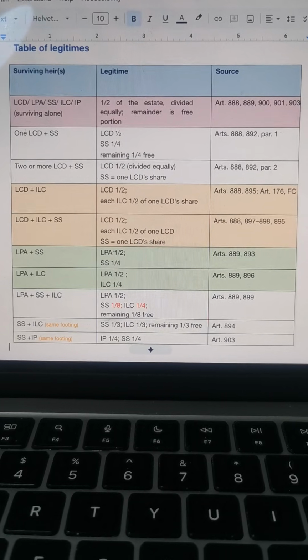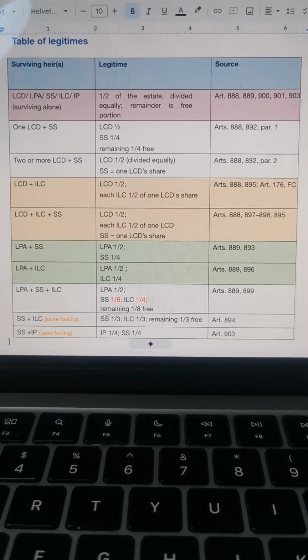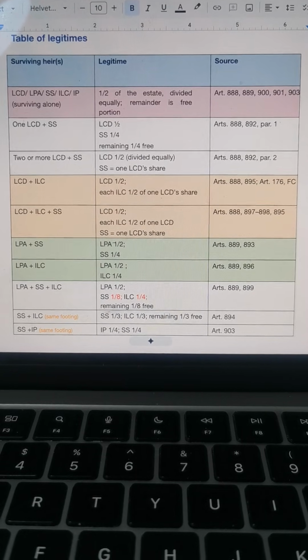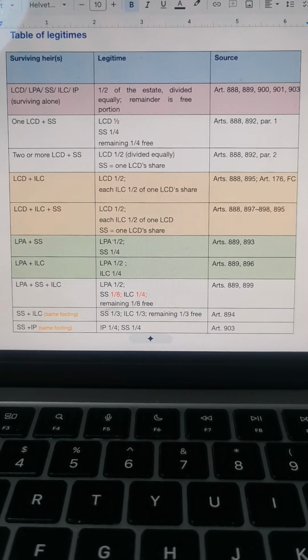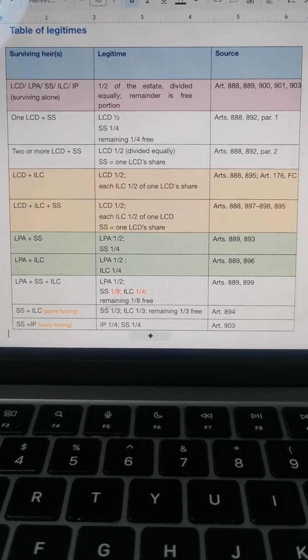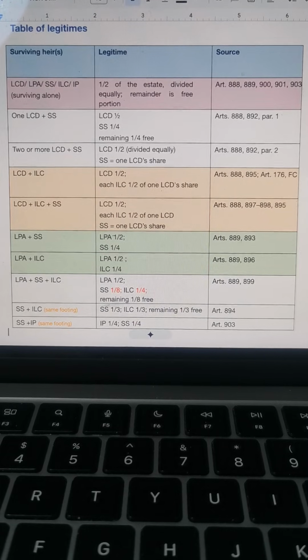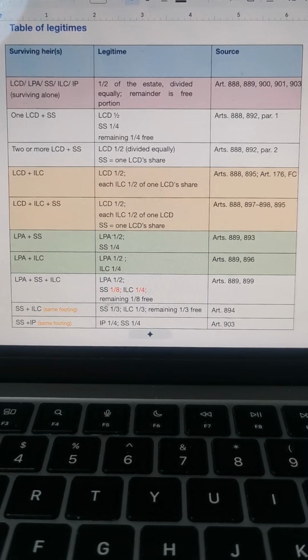Table of legitimes. How to remember the table of legitimes. If LCD, LPA, SS, ILC, or IP survives alone, they get 1/2 of the estate. The remainder is the free portion.